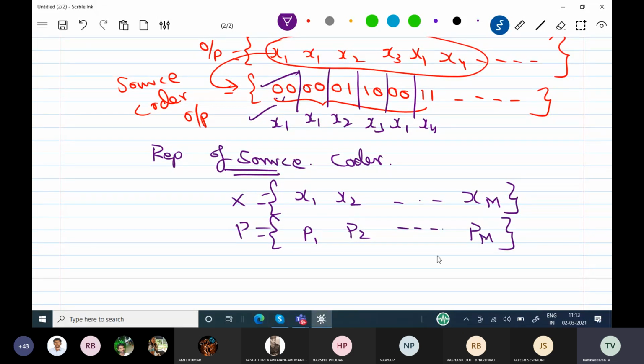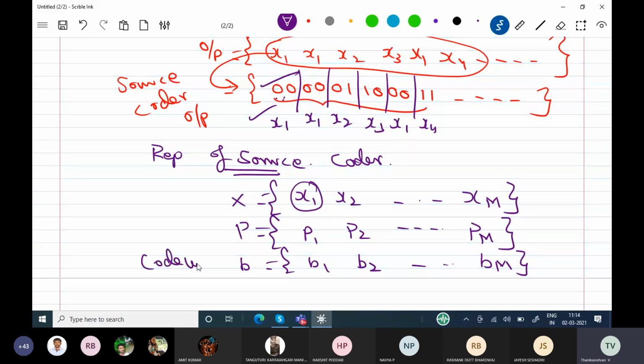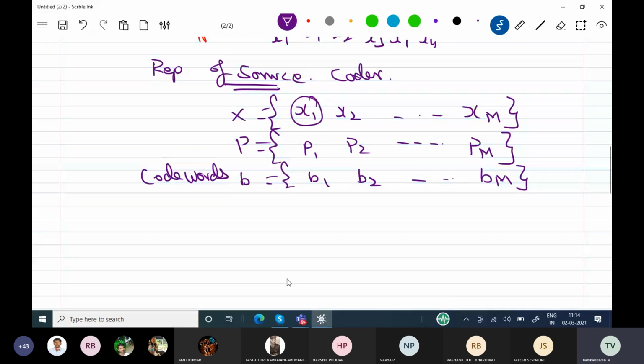I have m probabilities. I am able to find the binary numbers b1, b2, like that for each and every symbol. Those are the code words from the source coder. This is the representation of the source coder.